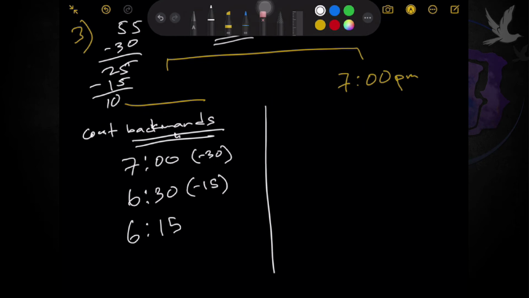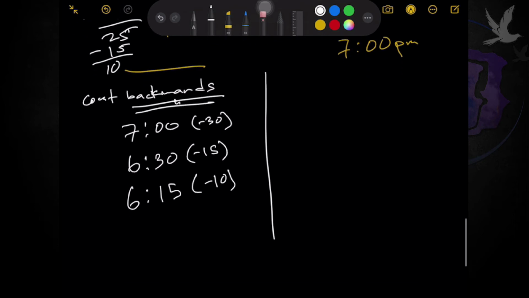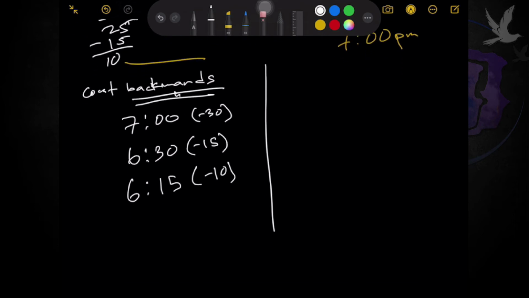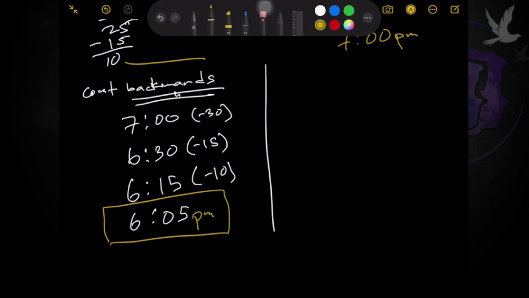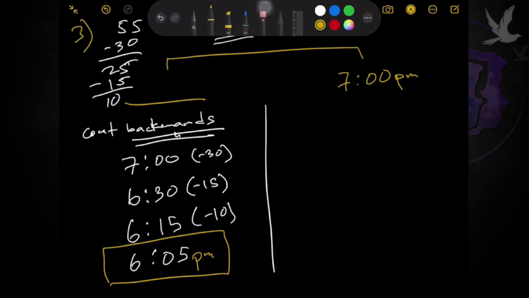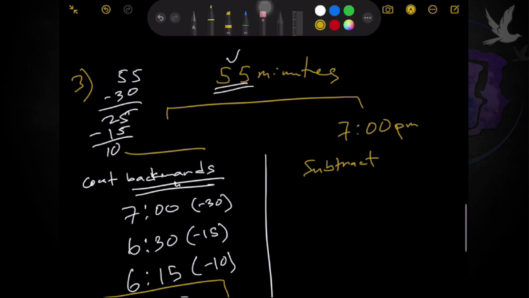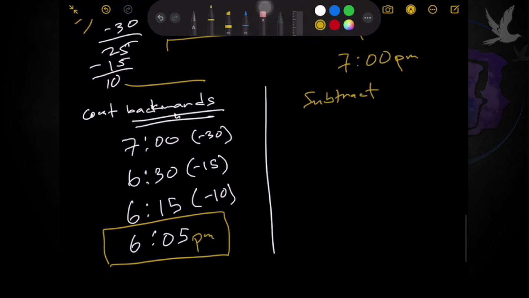And finally, if you remove the final 10 minutes left, we now have 6:05. Okay. So, this is our final time now. In other words, this is the time that Melissa needs to leave her house to reach the restaurant at 7 p.m. So, the other way around. Basically, all you need to do here is just to subtract. What are you going to subtract?